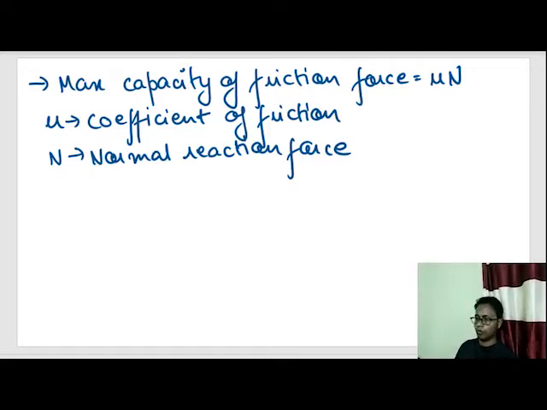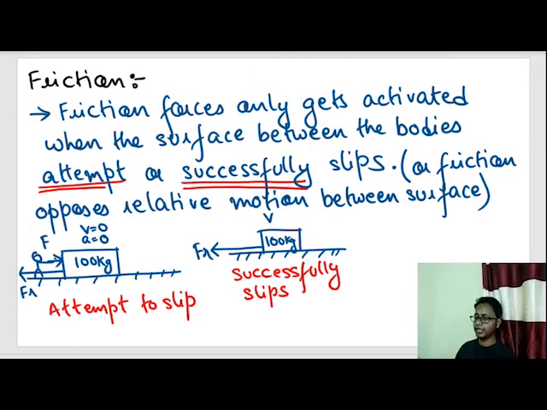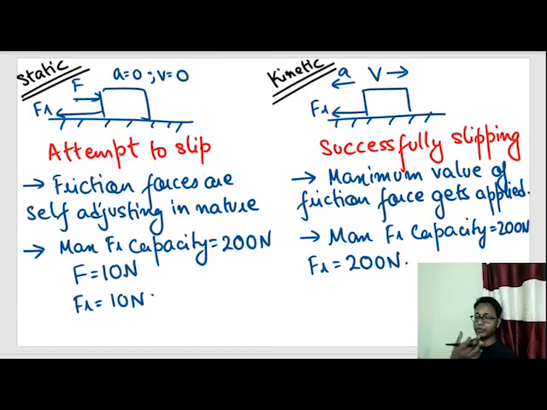Now let's do a quick revision of what we were doing in friction. Friction gets applied only when the body attempts to move or is successfully moving. So when the body attempts to slip, the friction force is self-adjusting, and when the body successfully slips, the maximum capacity of the friction force gets applied.